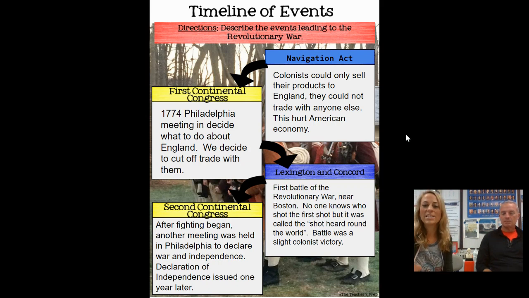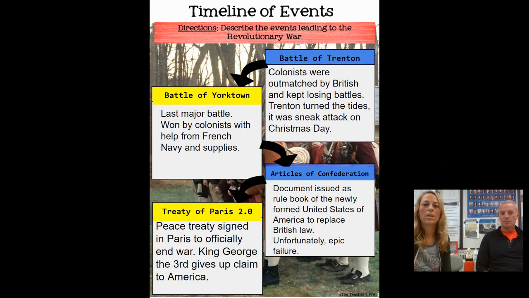They at this point say to Thomas Jefferson, hey, we need you to get up and write a Declaration of Independence, which 1 year later is read in Philadelphia for the first time on July 4th. So now we're really in it to win it here. We kept losing battles because, as Mash said, we were like a ragtag bunch of farmers and they were a well-trained army. What we did do was fight a little bit dirty.